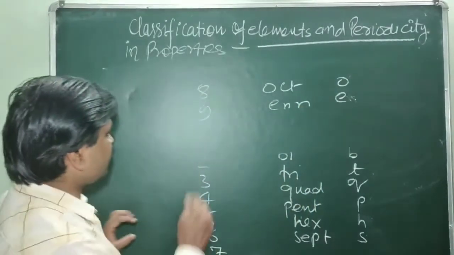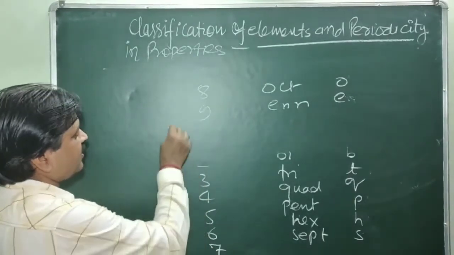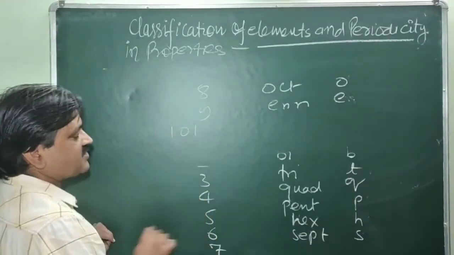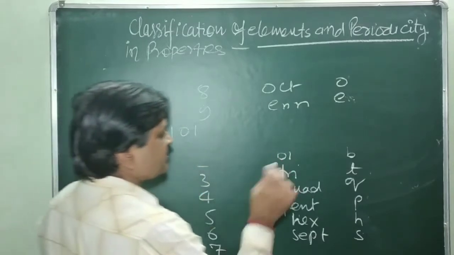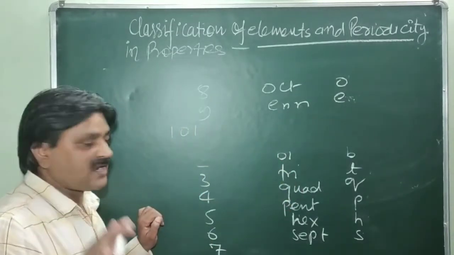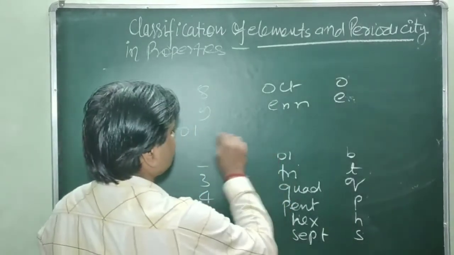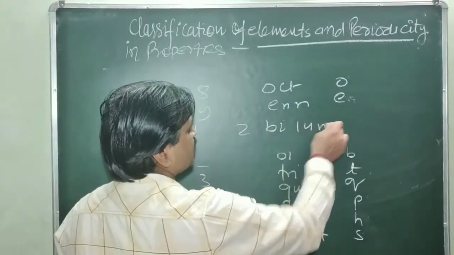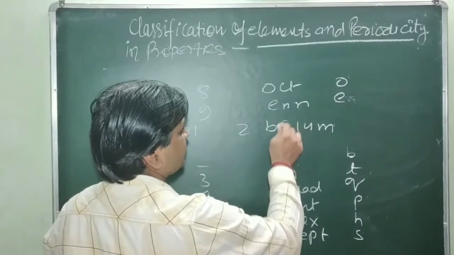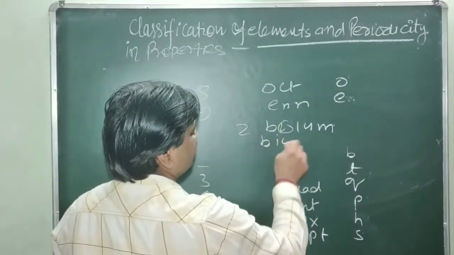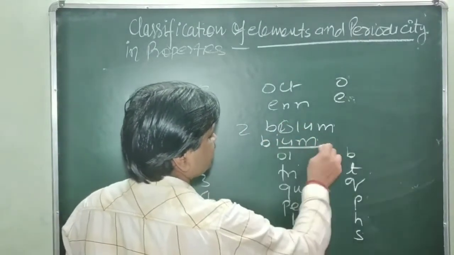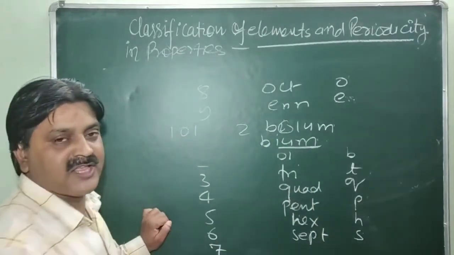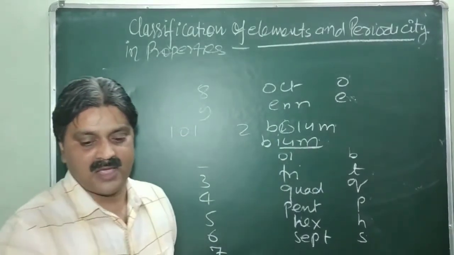Just like in the case of element 101, we will discuss later. One thing is also to be sorted out: in the case of 2, which is bi, when the last suffix ium is added, the i is replaced, so it becomes bium. The suffix ium is added at the end of the name of the element.